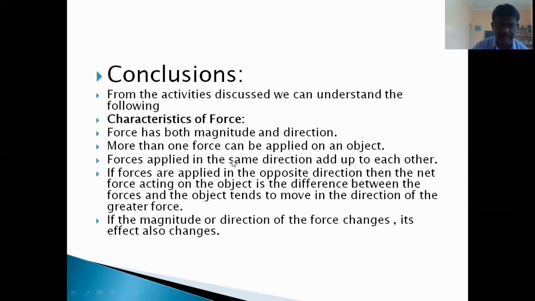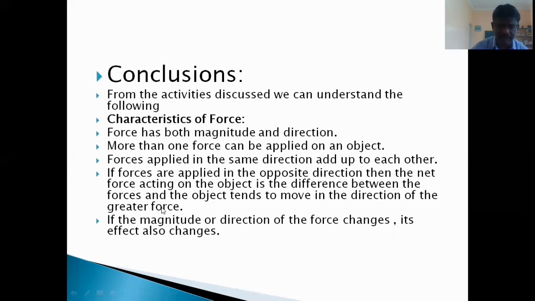Forces applied in the same direction add up to each other. If forces are applied in opposite directions, then the net force acting on the object is the difference between the forces, and the object tends to move in the direction of the greater force.